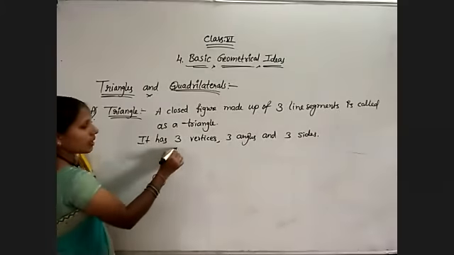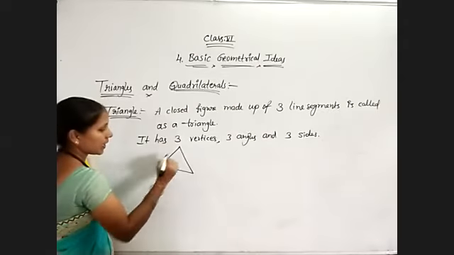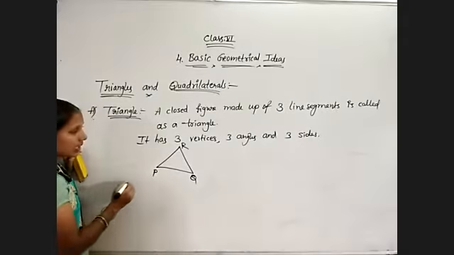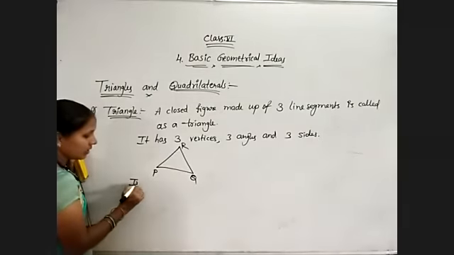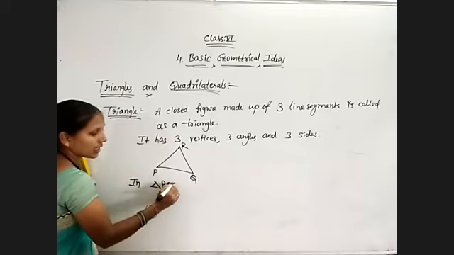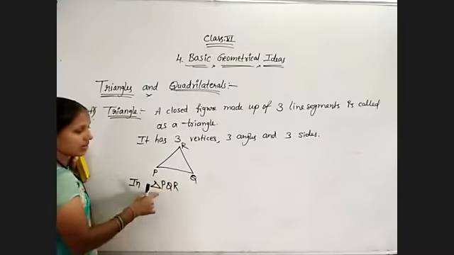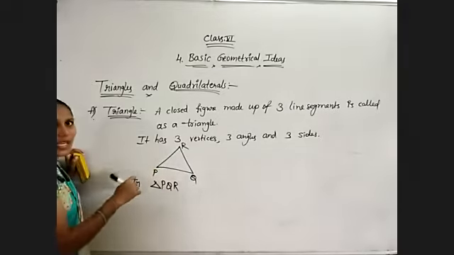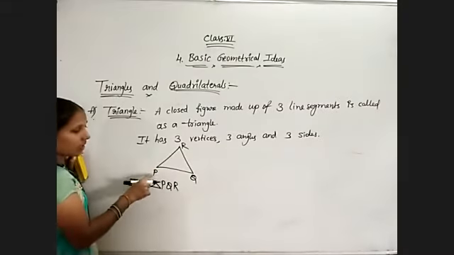Now, for example, I am using the triangle PQR. It is denoted with the triangle symbol, triangle PQR. It can be denoted like this, triangle PQR, otherwise QRP, otherwise RPQ. Anyway we can write this, it is only one triangle.